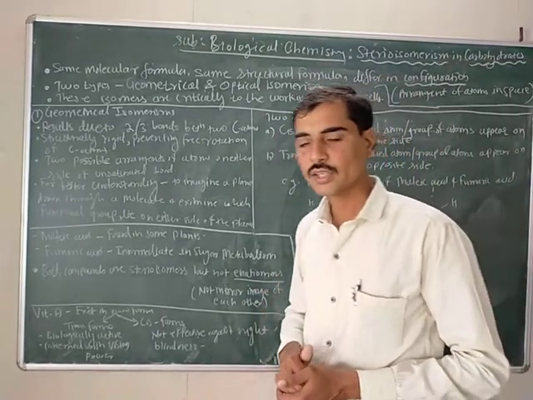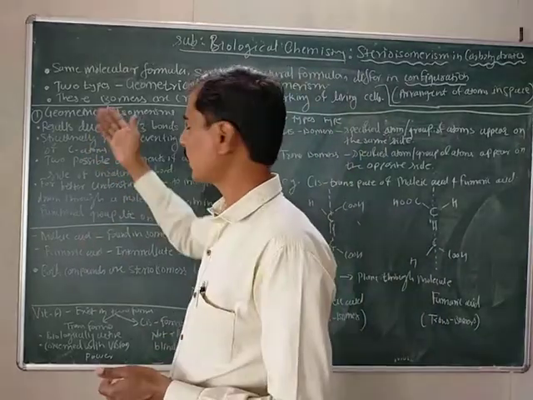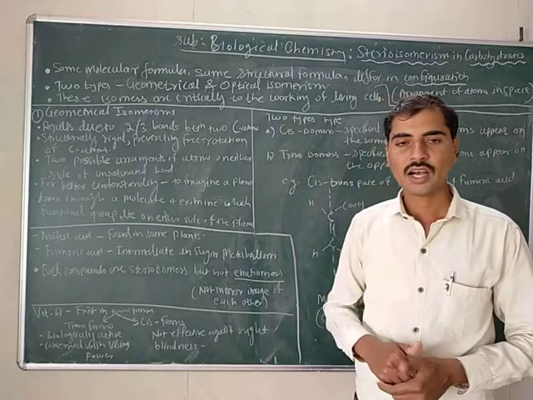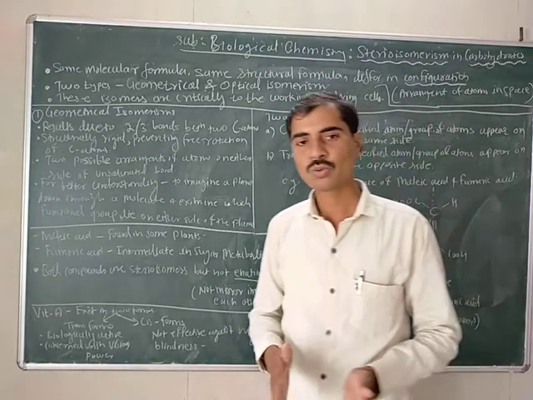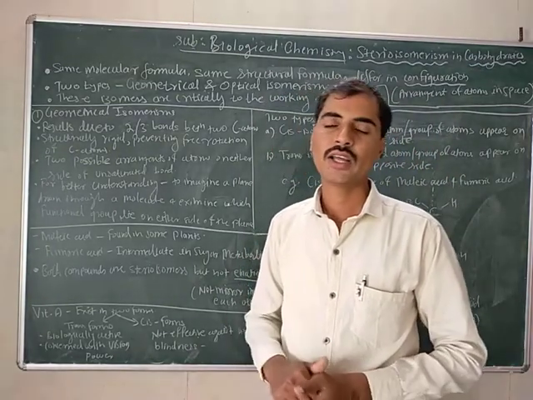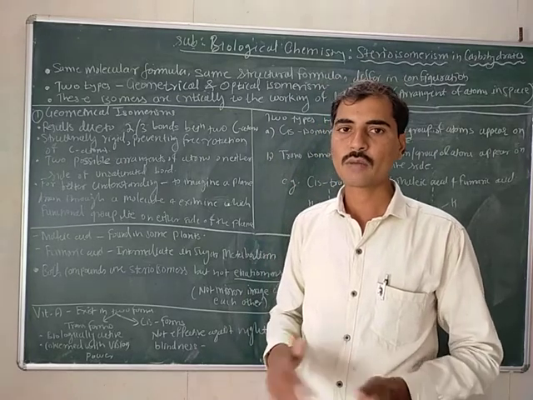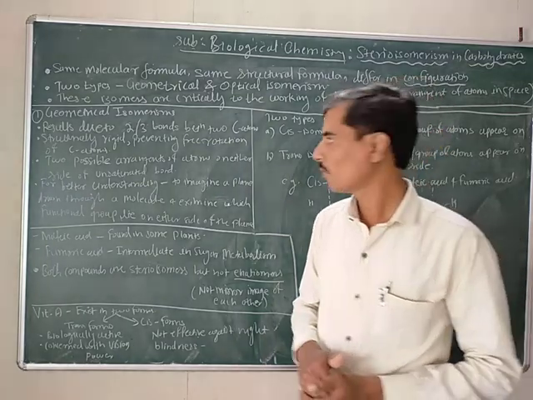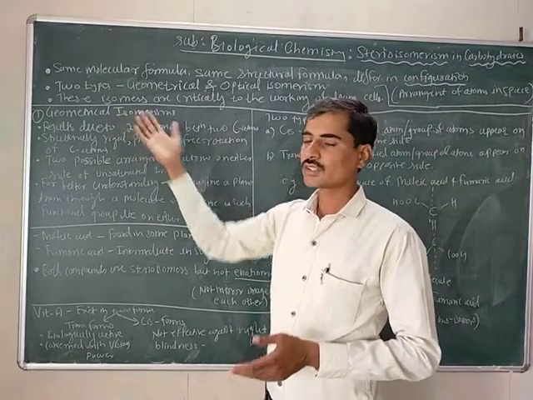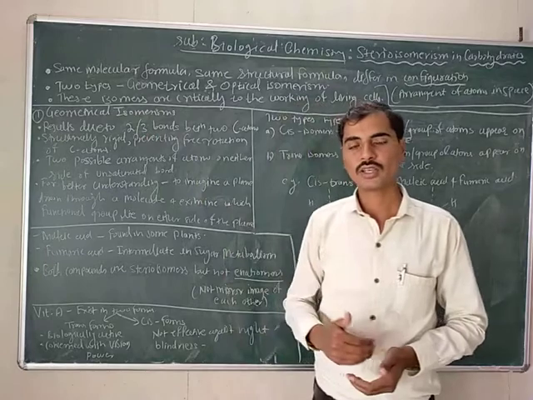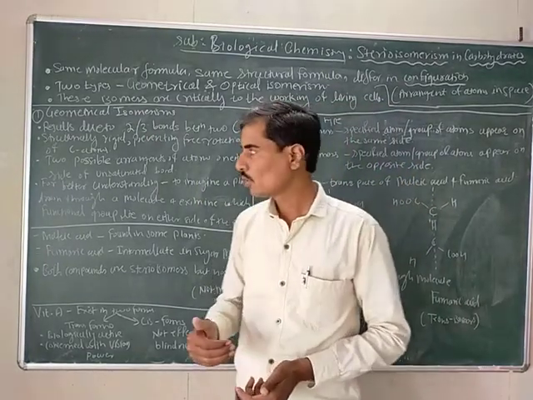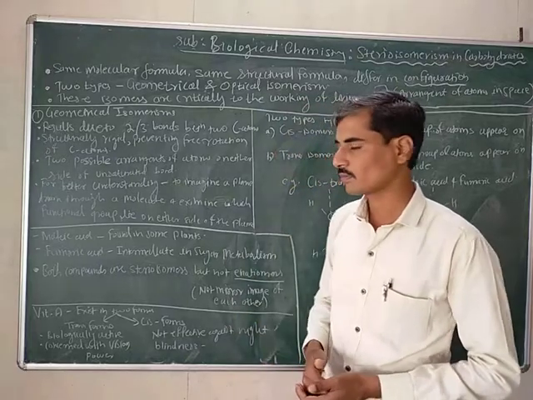Dear students, geometrical isomers are formed due to the presence of a double or triple bond between two carbon atoms.